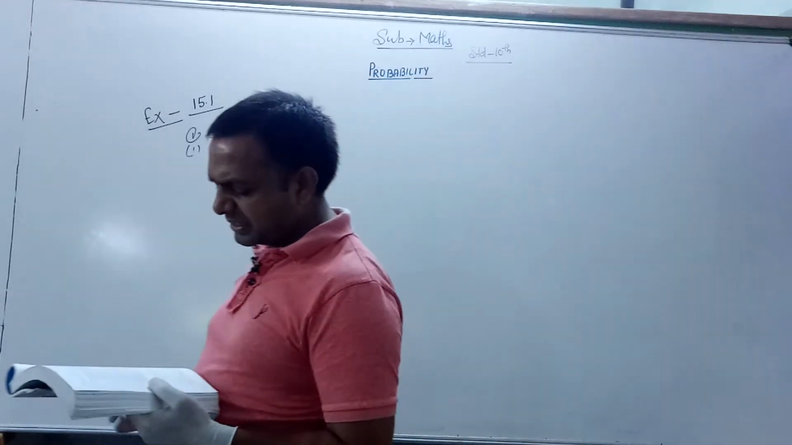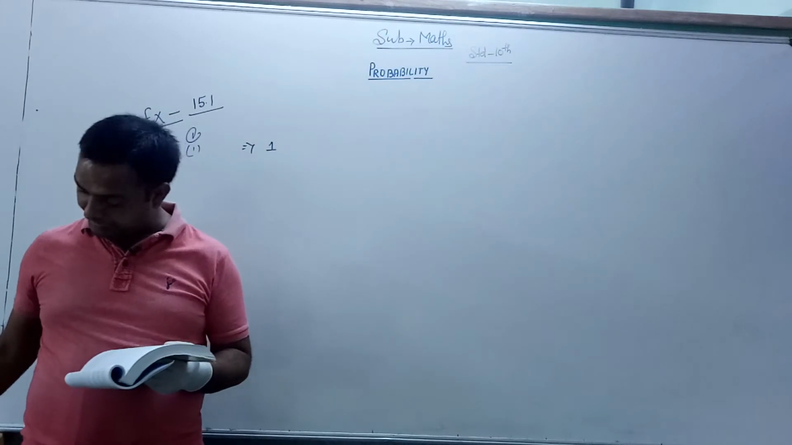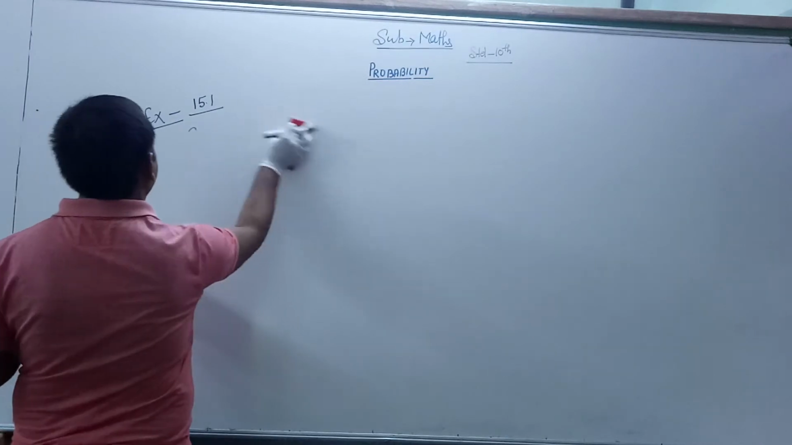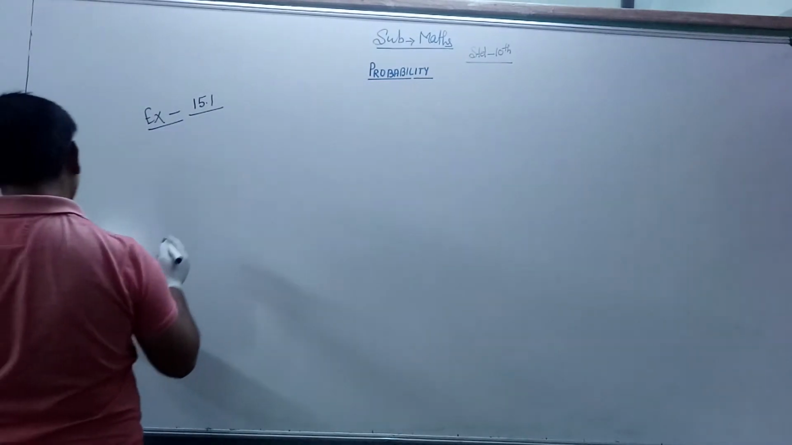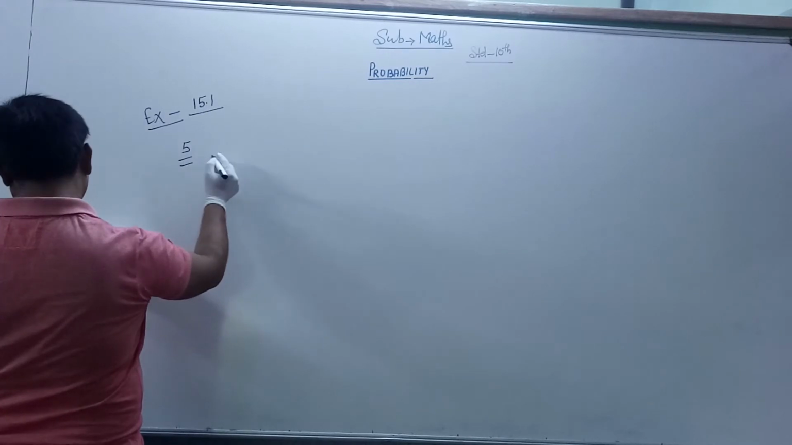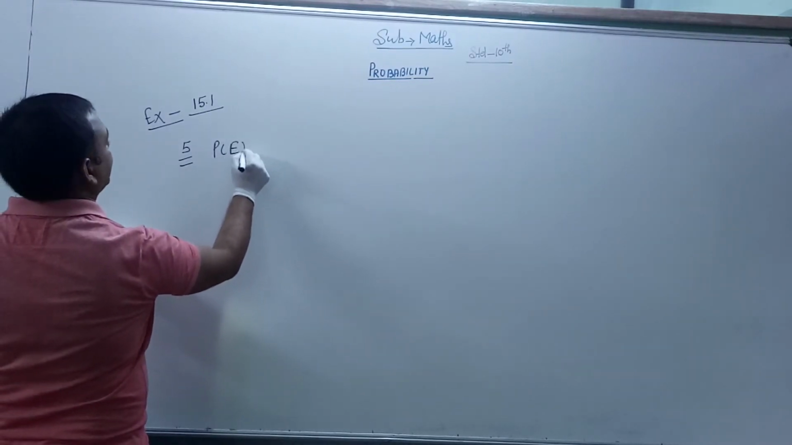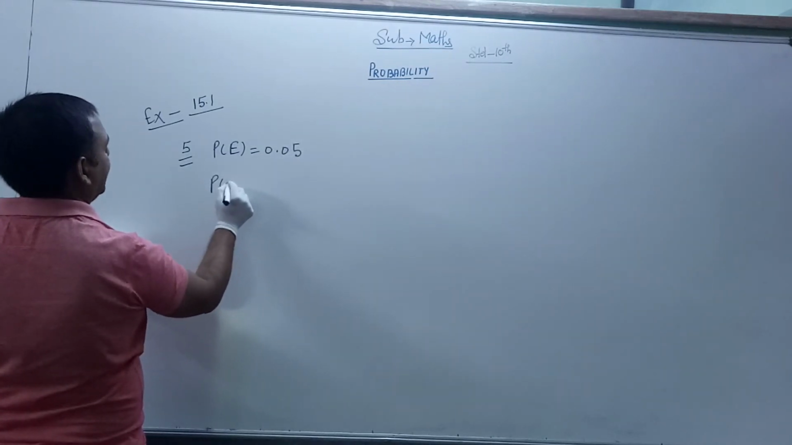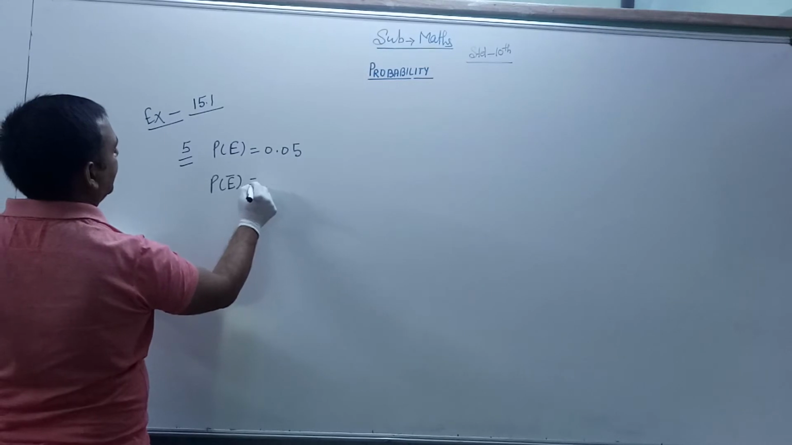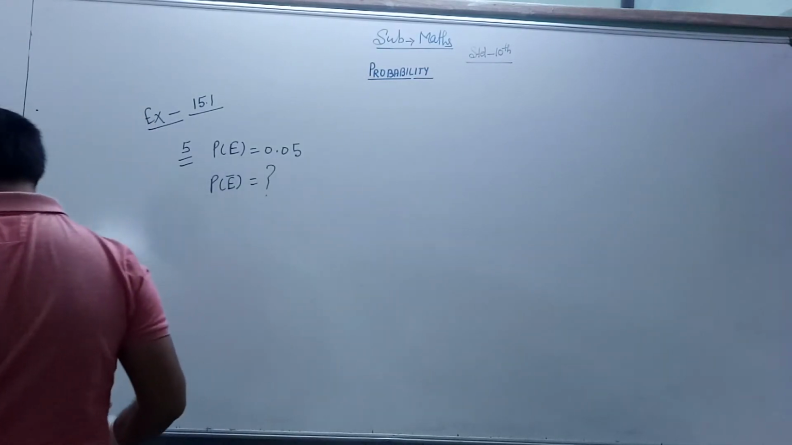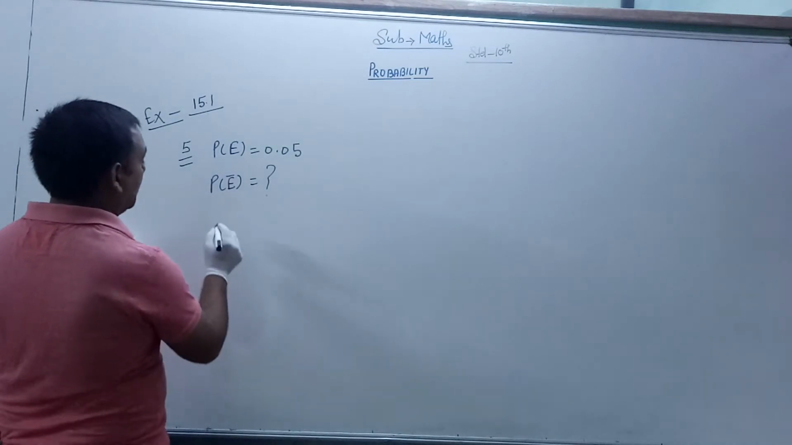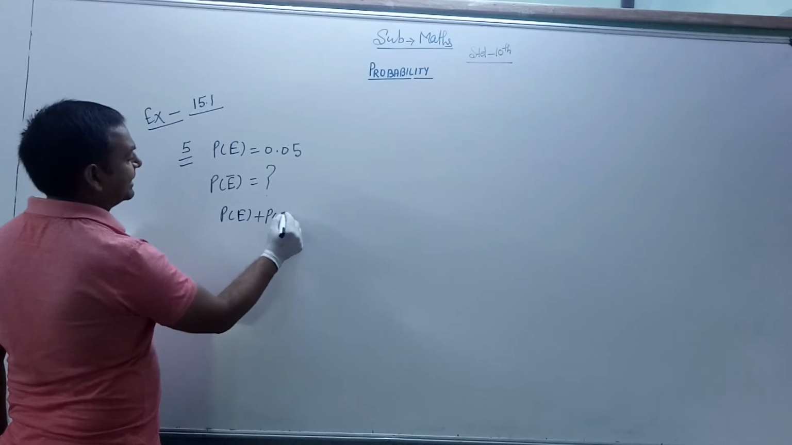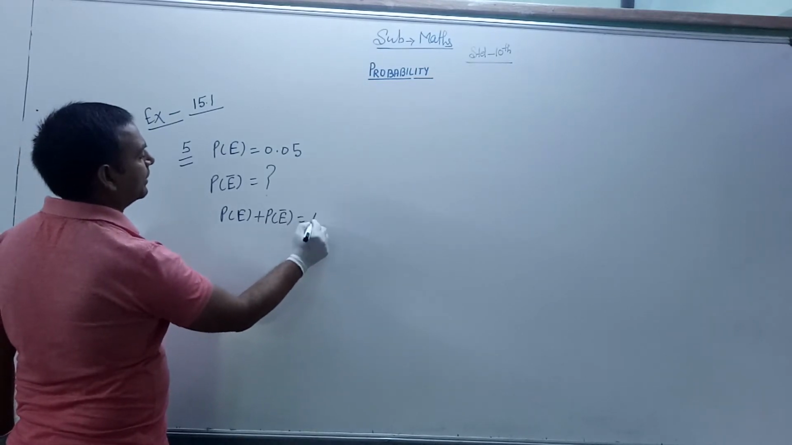Then we solve some questions related to these conditions. Suppose we want the probability of not E. Here question number 5 is given: the probability of E is equal to 0.05. Then what is the probability of E naught, that is E bar? First you apply the formula. The formula is that probability E plus probability E bar, that is E naught, is equal to 1.